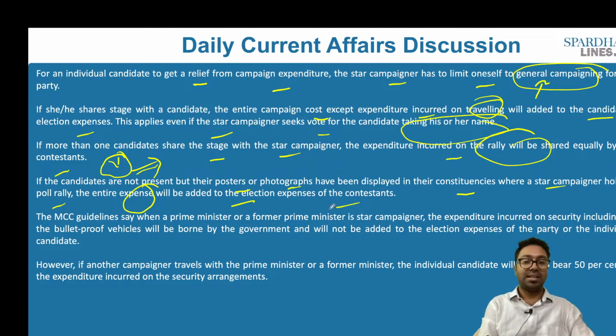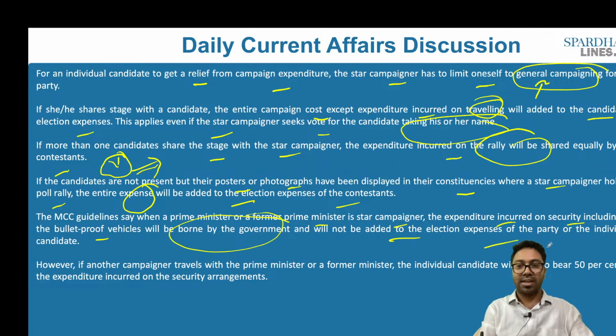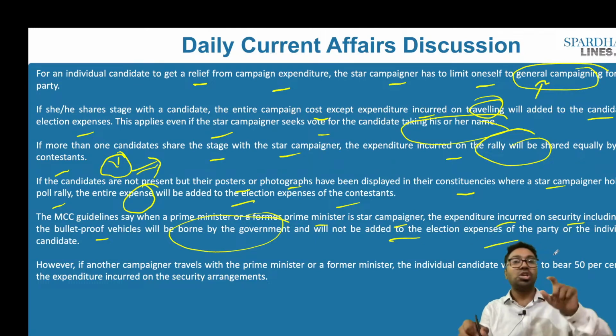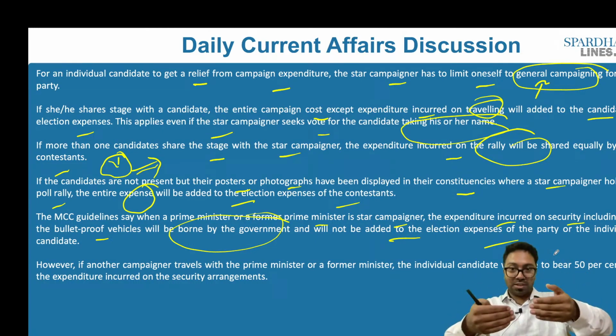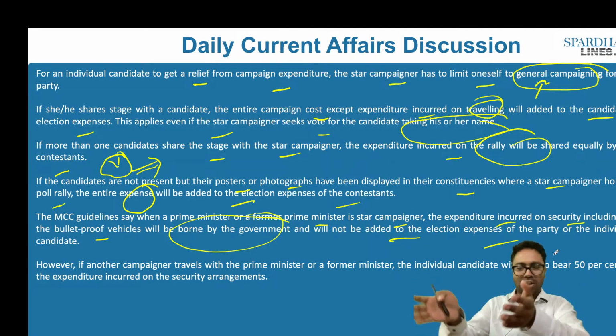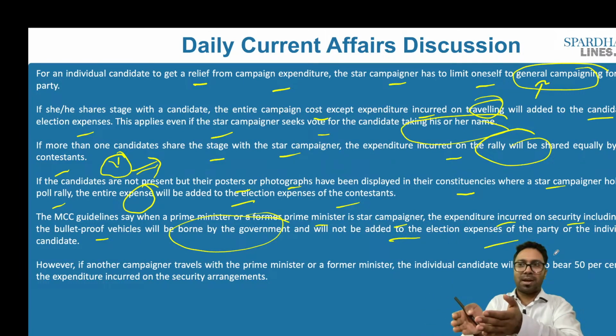The MCC guidelines say that when a prime minister or a former prime minister is a star campaigner, the expenditure incurred on security, including on the bulletproof vehicle, will be borne by the government and will not be added to the election expenses of the party of that individual. So if it is a prime minister or the previous prime minister, those expenses, that is, you need the security, a battalion of people come as well, they need to be provided a bulletproof car as well.